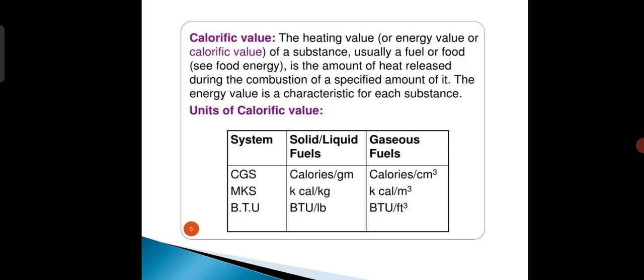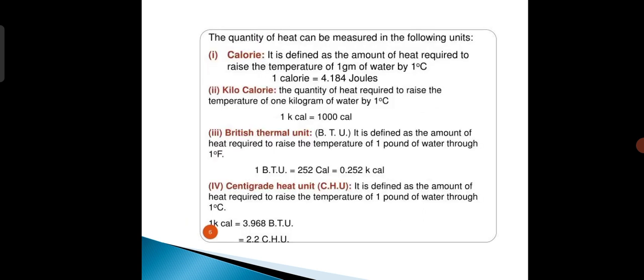The next point is, see, the quantity of heat can be measured in the following units. Calorie is defined as the amount of heat required to raise the temperature of 1 gram of water by 1 degree Celsius. 1 calorie is equal to 4.184